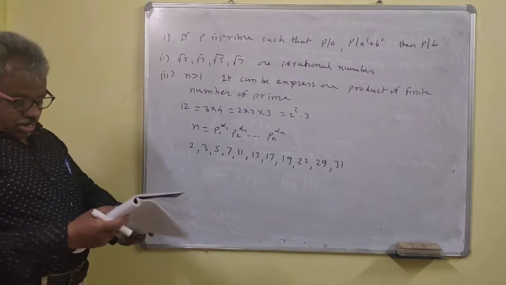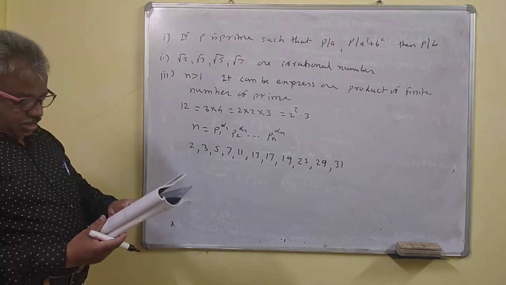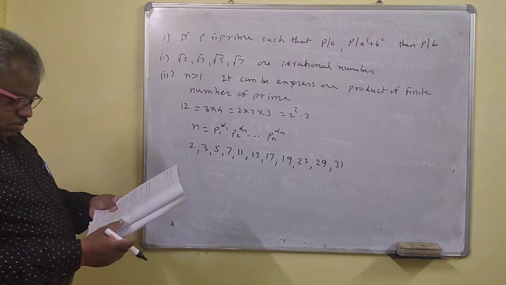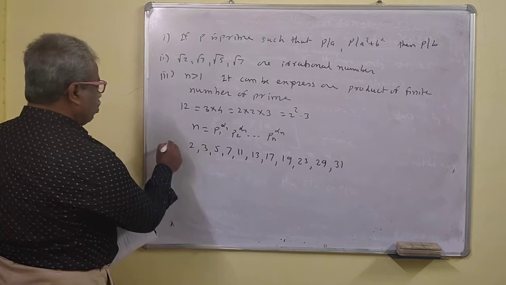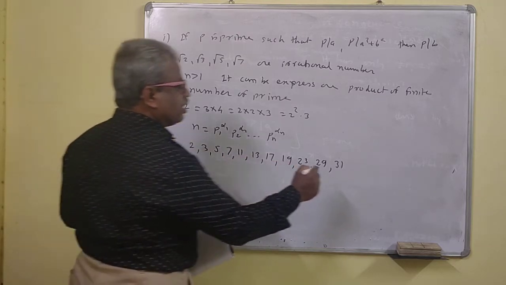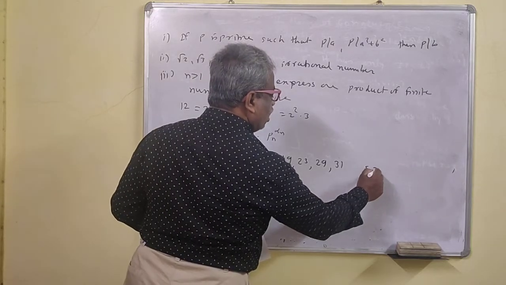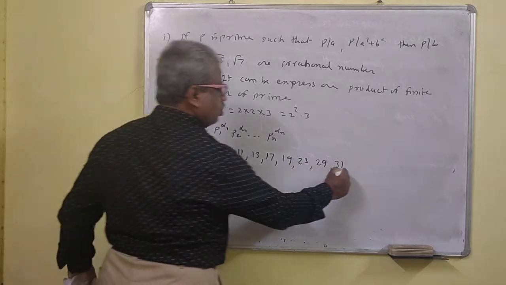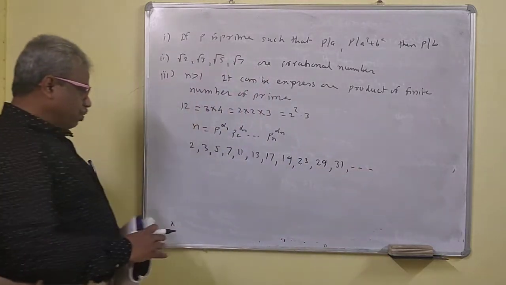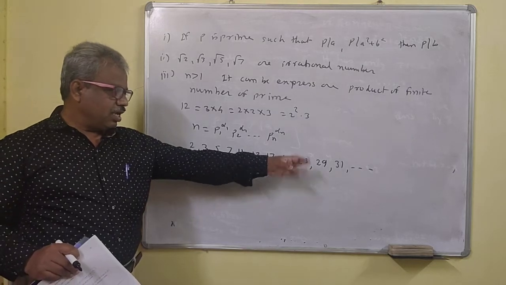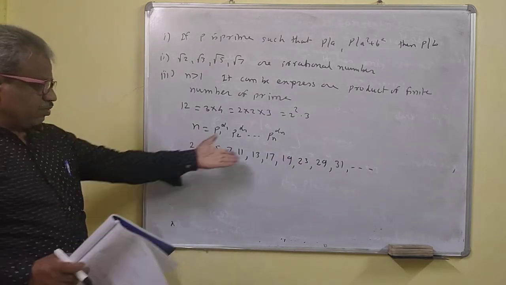So these are the first how many primes? These are the primes less than 30. 1, 2, 3, 4, 5, 6, 7, 8, 9, 10, something like this. So these are the first primes.